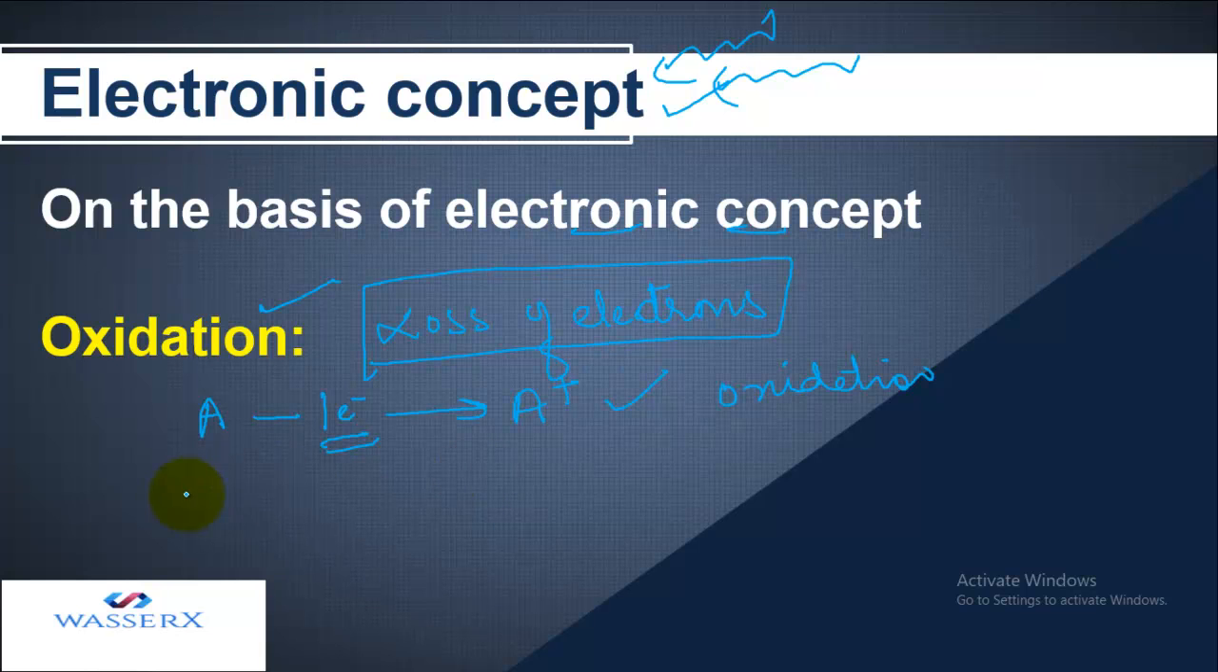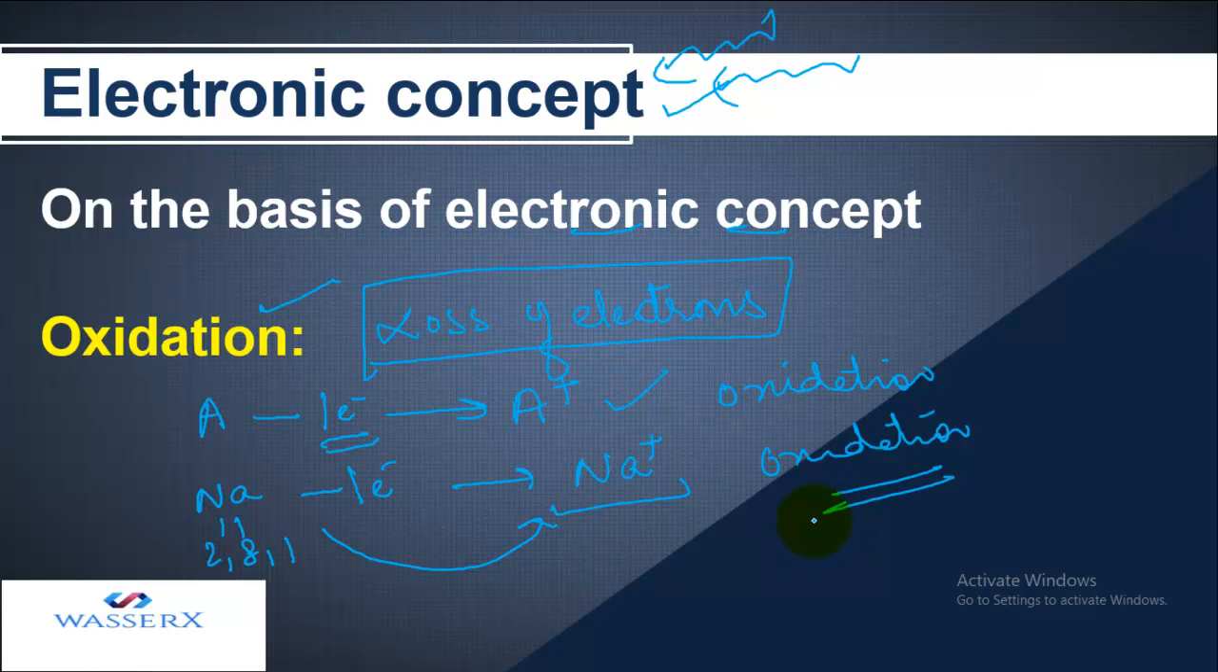Let's take a proper example. Let's say I have sodium. The atomic number is 11 and the configuration is 2, 8, 1. We know that sodium has a tendency to lose 1 electron. So it will lose 1 electron, and after losing it will form the sodium ion, that is the sodium cation. So losing this electron is referred to as oxidation. Oxidation means losing electrons.